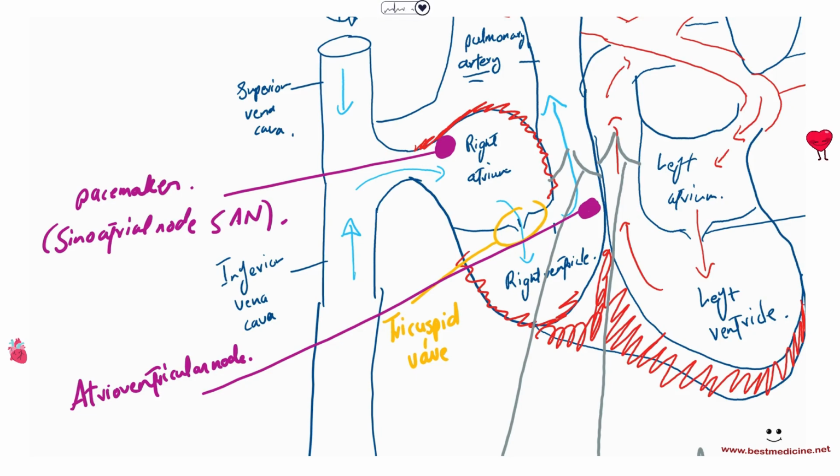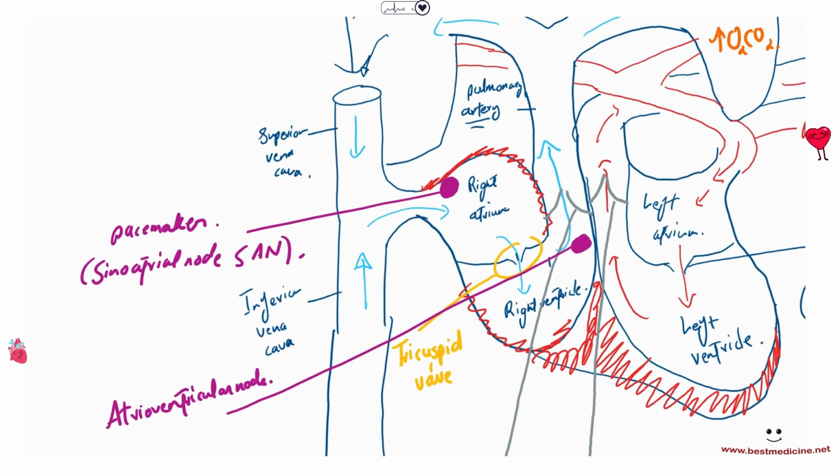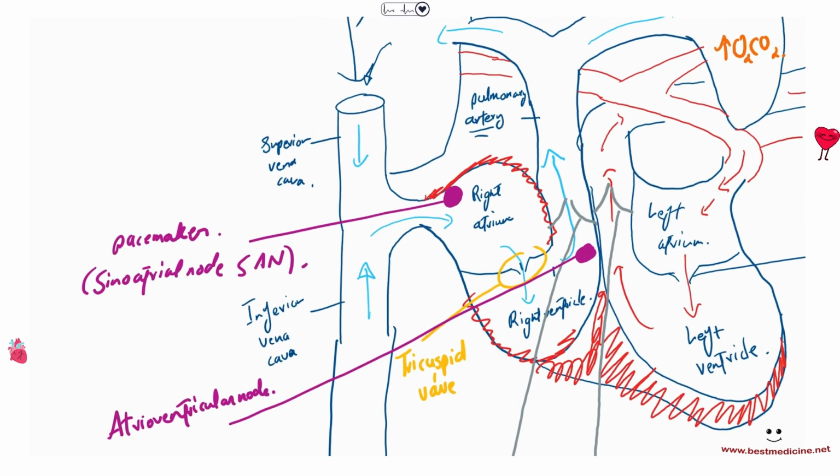Of course, you don't want the atria and the ventricles to contract at the same time, right? If the atria and ventricles contract at the same time, then the blood will go everywhere. But you want the blood to keep flowing from the atria to the ventricles and eventually into the arteries, like the pulmonary artery and the aorta. So the atrioventricular node delays, while the pacemaker generates the initial wave of electrical activity.